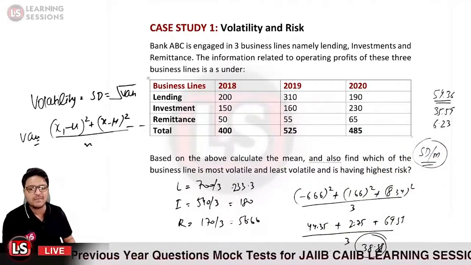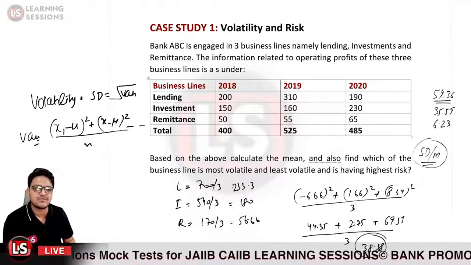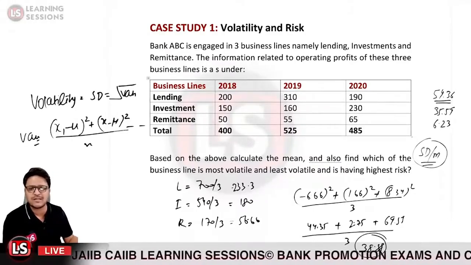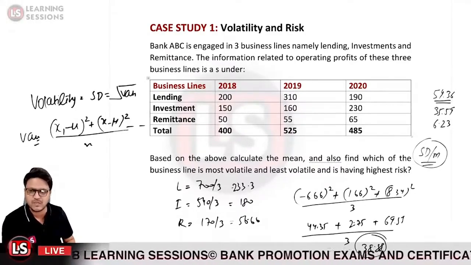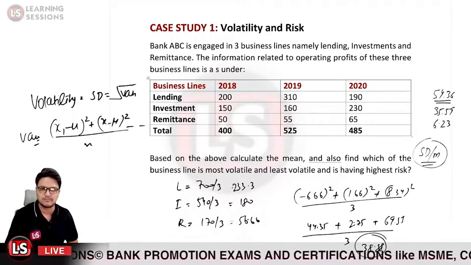High volatility means higher risk. So we can say in the case of lending, we have the highest risk associated with it. Okay, so we can simply infer now. You need not calculate the standard deviation divided by the mean actually. That is how we can solve the questions based upon this.